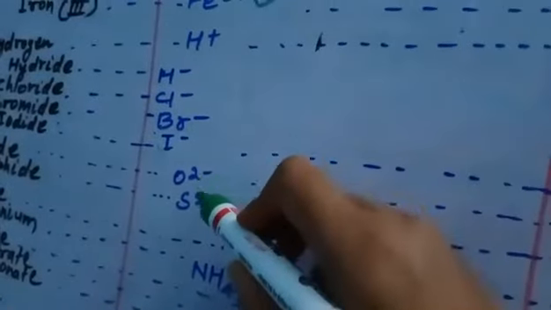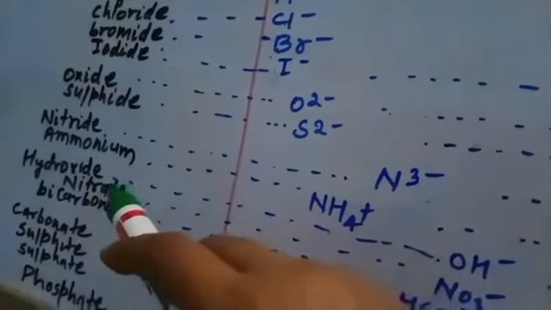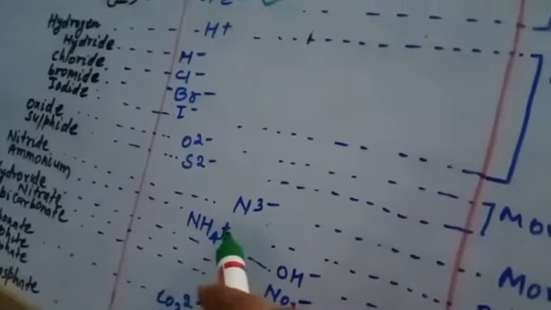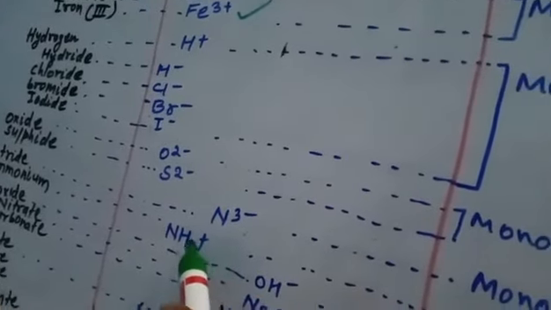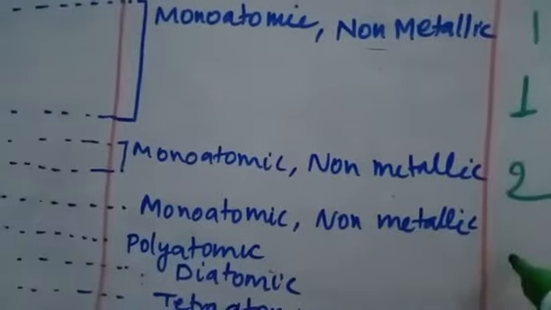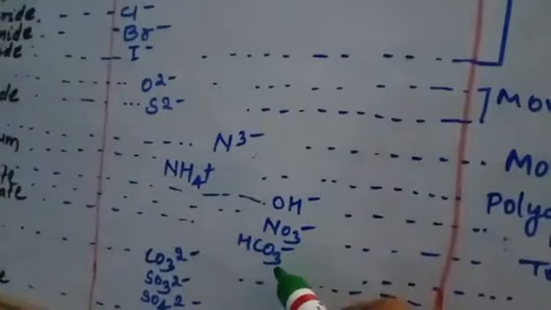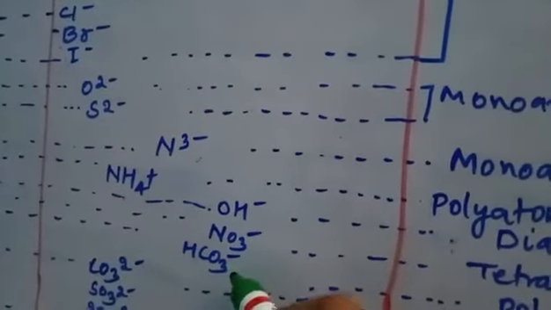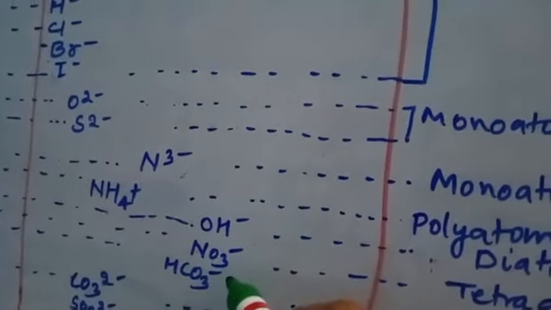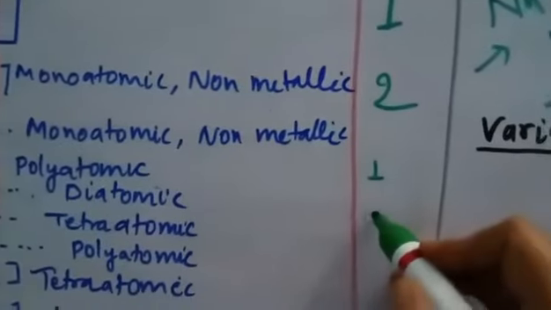Then we will see oxide and sulfide. Here we can see the net negative charges are 2. So valency of oxide and valency of sulfide will be 2. Then we will see hydroxide. We will see ammonium. Ammonium has net how much charge? Net 1 positive charge. So valency will be 1. Then similarly nitrate, then bicarbonate ion. They have number of negative charge how much? 1. So valency will be 1.